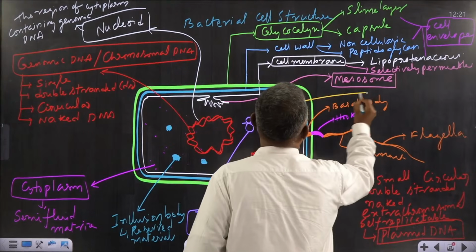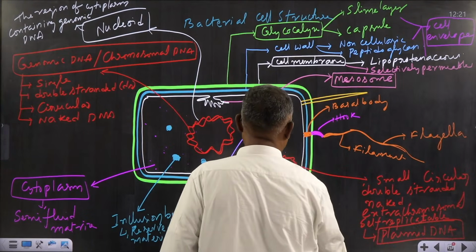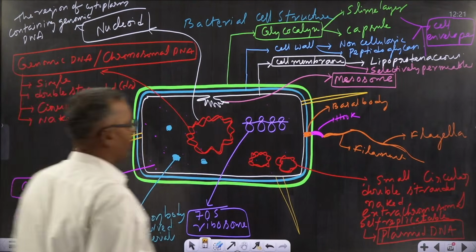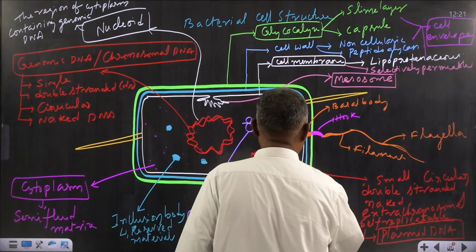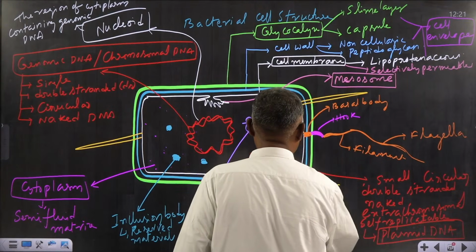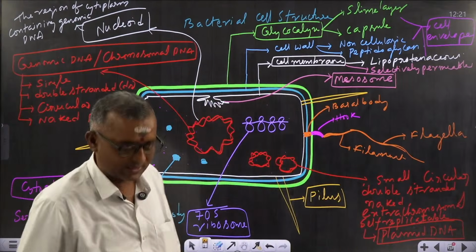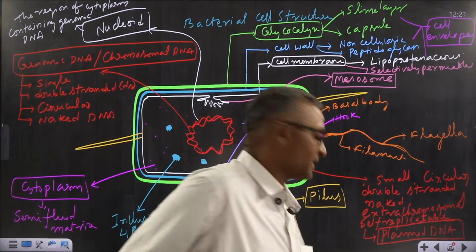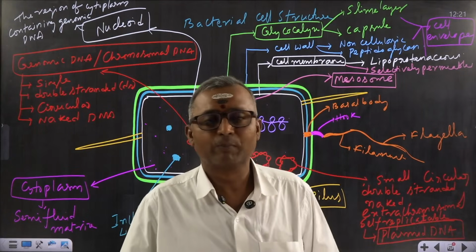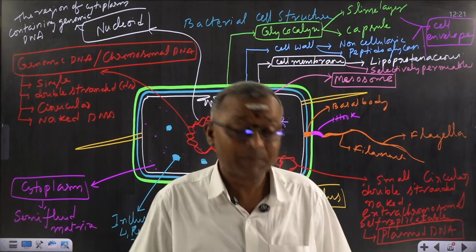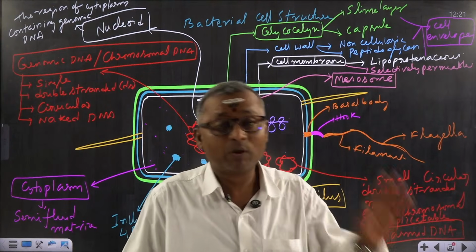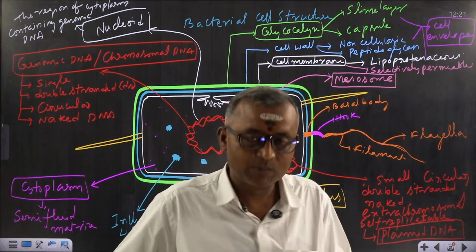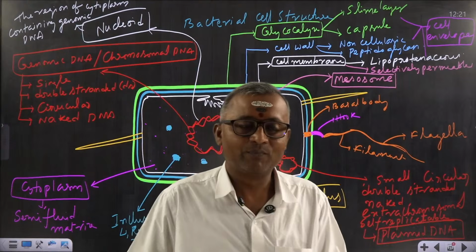Apart from this, bacteria also possess pili or pilus. Look here. This is pilus or pili. Pili is plural, pilus is singular. This pilus is an elongated tubule made with a special protein called pilin. This pilus helps in sexual reproduction of bacteria. Bacteria also have sexual reproduction, and a method of sexual reproduction in bacteria is conjugation.